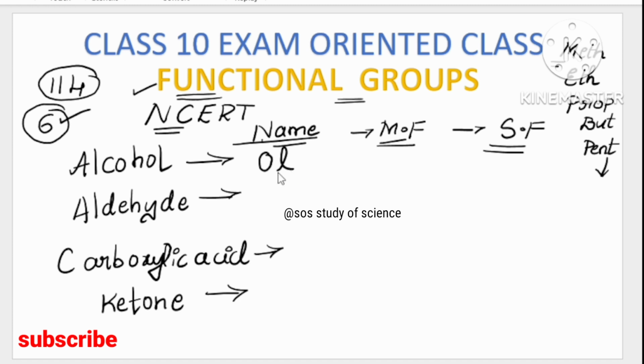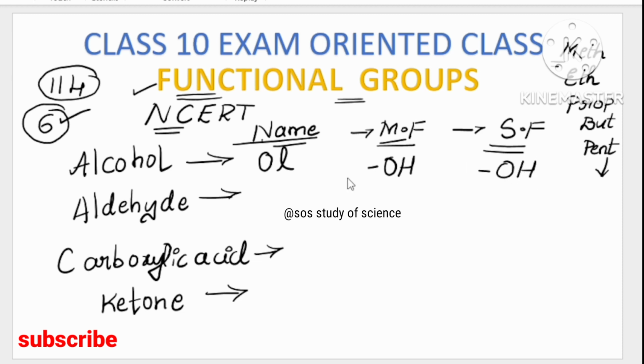Alcohol always occurs at the end. When I look at the molecular formula, the alcohol group always exists at the end. It is denoted by OH. I will explain how, one by one. If OH is at the end in the molecular formula, then that is nothing but the alcohol group. When I write the structural formula also, it is represented as OH.